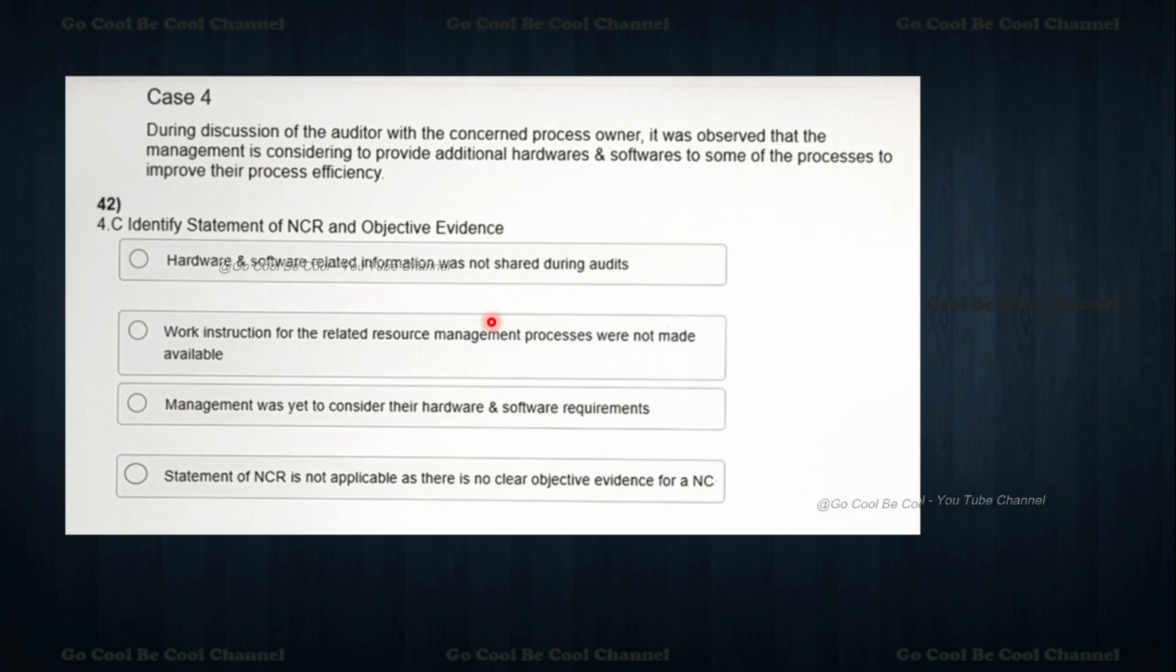Now, the same during the discussion with the auditor, who is the concerned process owner. It was observed that they are asking for the statement of the NCR and then the objective evidence. Hardware and software related information was not shared during the audit. Work instructions for the related resource management processes were not made available. Management was yet to consider their hardware and software requirements. The statement of NCR is not applicable, as there is no clear objective evidence for the NC.